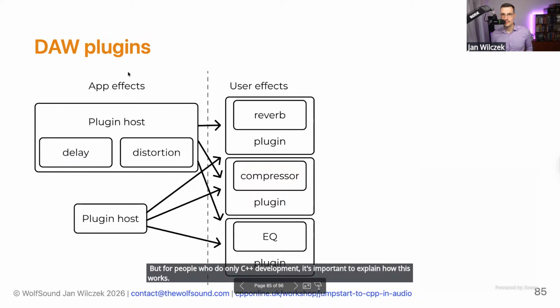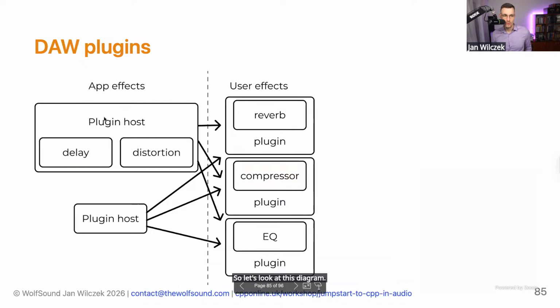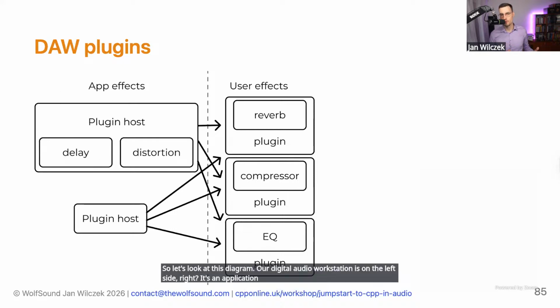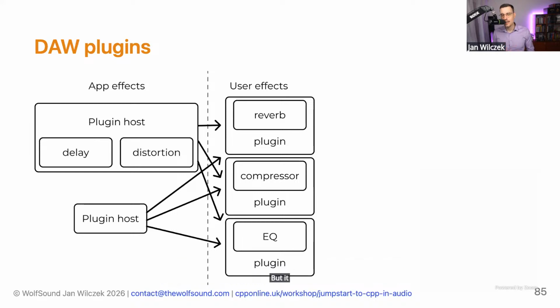So let's look at this diagram. Our digital audio workstation is on the left side, right? It's an application. It may have its own effects, but it also is a plugin host. It can use effects provided by the users. Whichever effects I install on my machine are available in the DAW. So the user may provide many additional effects.